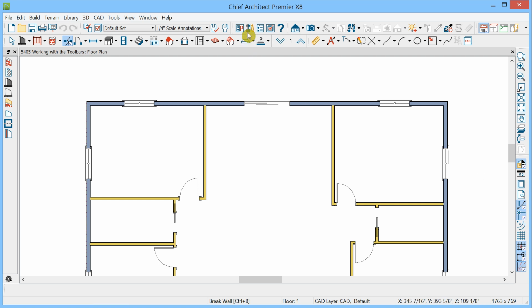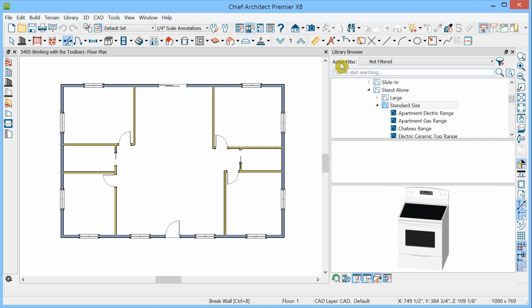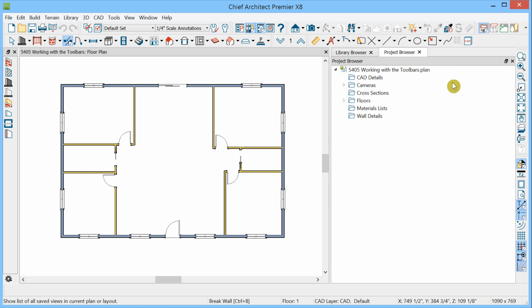So we've seen then that these toolbars and side windows are very efficient in many ways, and as we gain experience, we'll soon be able to use them quickly and effectively.